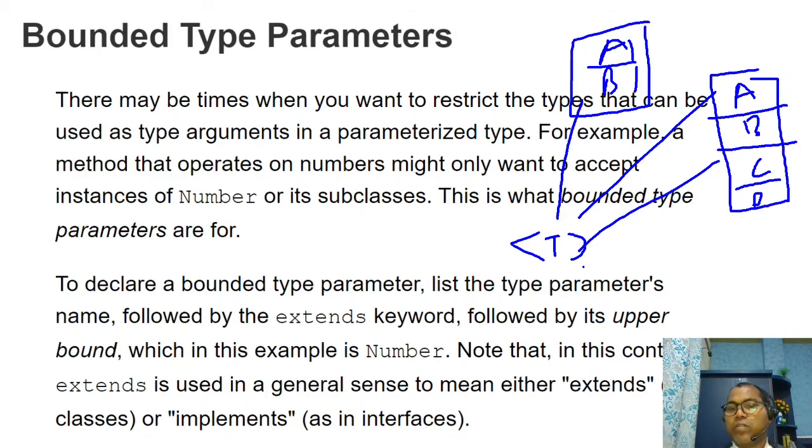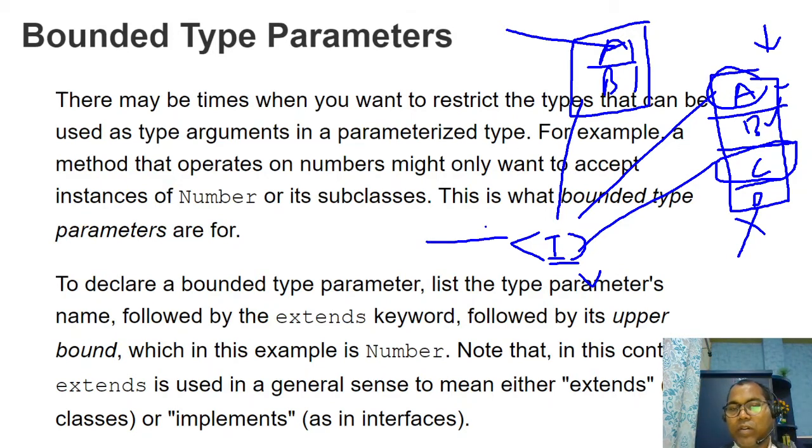But I want to apply a restriction somewhere. I want only one particular hierarchy to be allowed. All the subclasses of A are allowed, A1 is a different set and not allowed. Or we want only the supertypes of C, only B or A allowed, not D. So I want some kind of hierarchy boundary to restrict these generic types. This is known as bounded types. Bounded type parameter: your type parameter can be bound to a specific hierarchy level.